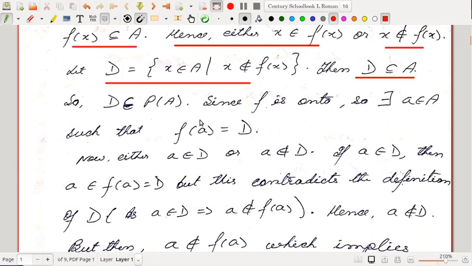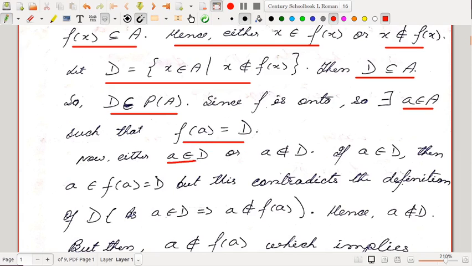D is a subset of A. So that means D is an element of the power set of A. But remember that we had supposed that f is onto. So since f is onto, there exists an element a inside capital A such that f of a is D, right? Onto means every element in the codomain will have a pre-image. So that pre-image we have denoted by small a, right?